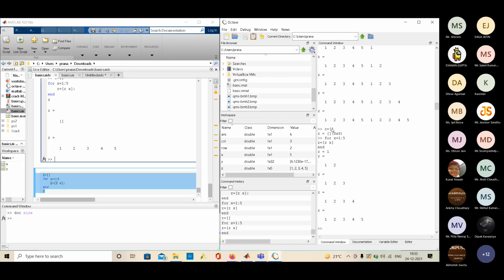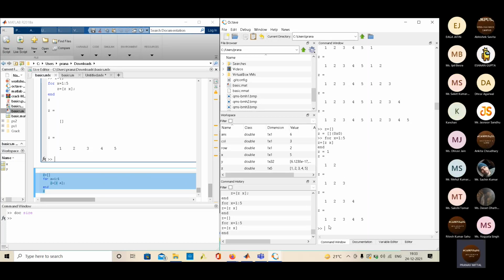So first z is empty, so I get 1. Then I add the previous z, then x. I store this in z. So the previous z is 1, then I add 2 to it, the previous z is stored again, and then I add 3 to it, and so on. Finally, z gets all the values from 1 to 5.